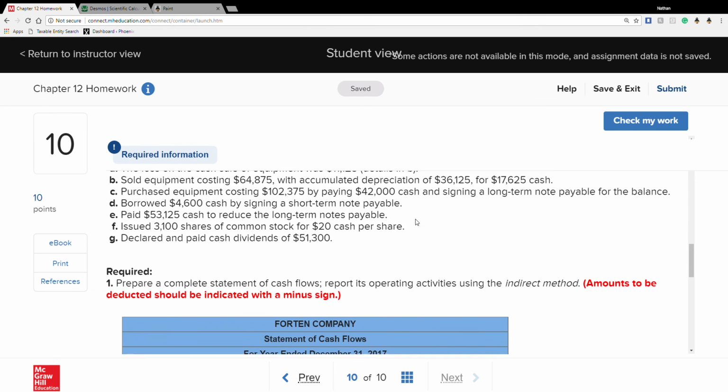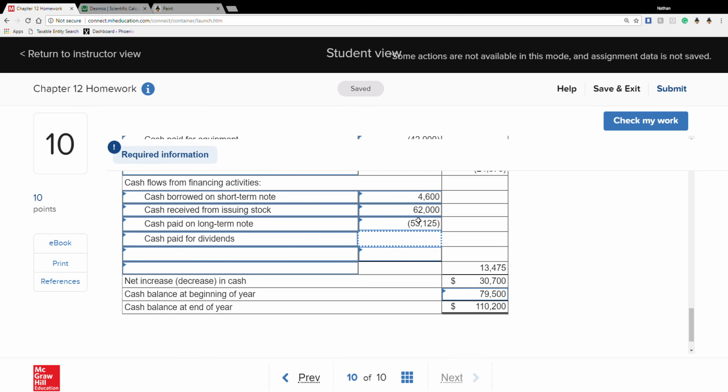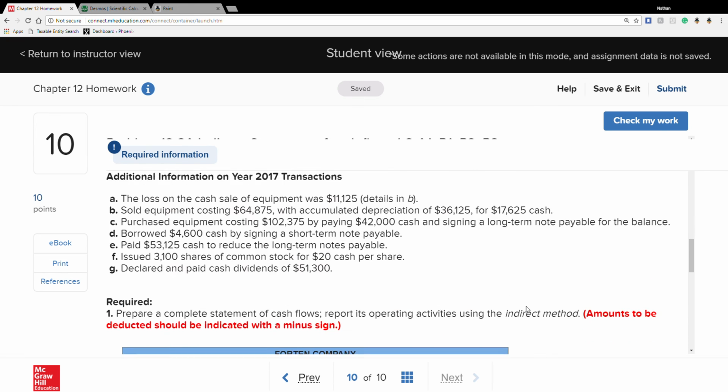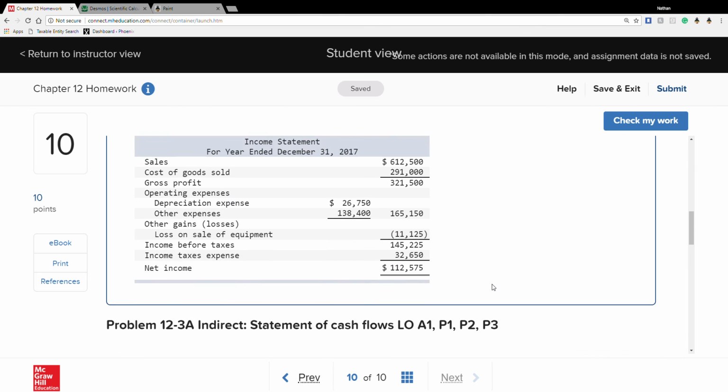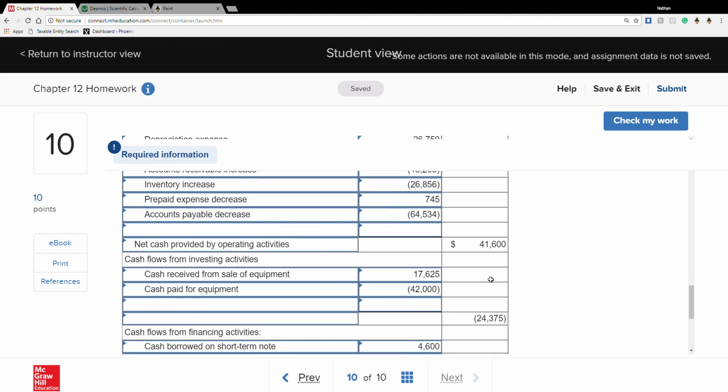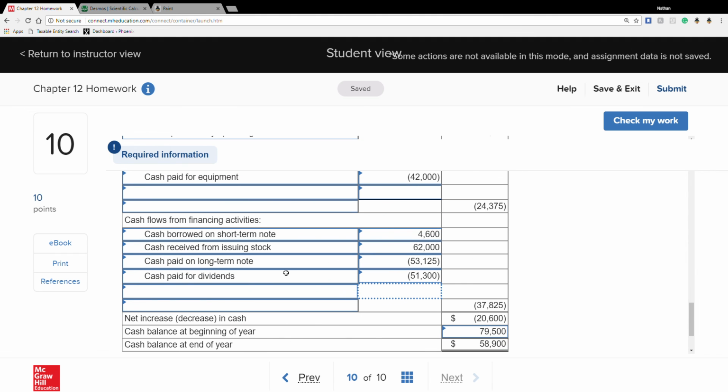And that was again 51,300. Okay. Have we made it to 58,900? Is that? Yep. We found them all. Gotta catch them all. There is nothing else that really goes on, because again, all we did was receive our borrowed money, and then we paid a long-term note. We received our stock and we paid cash dividends.